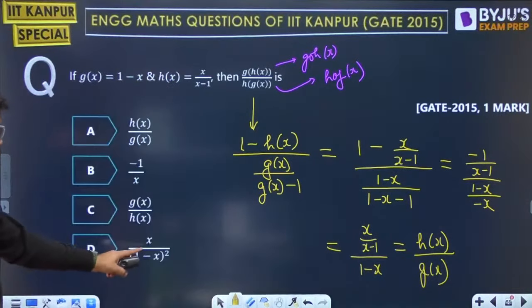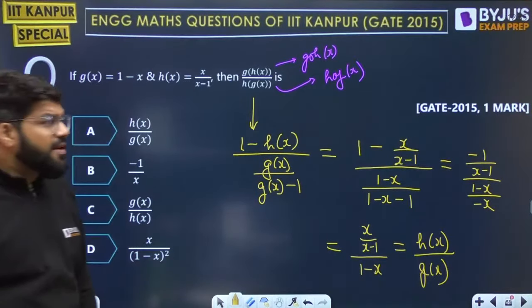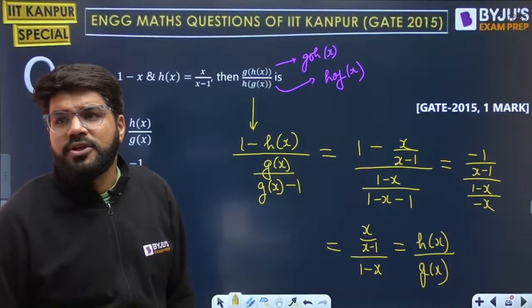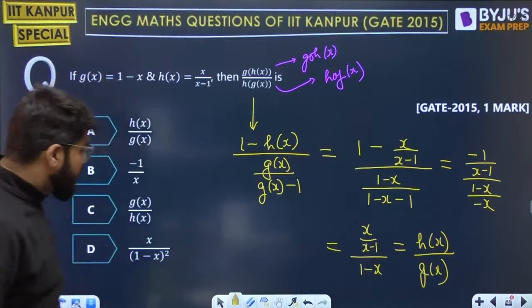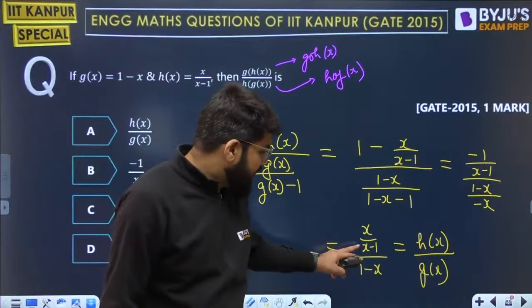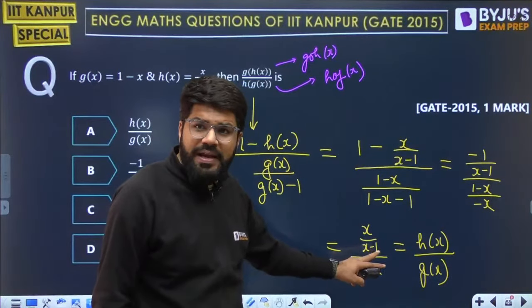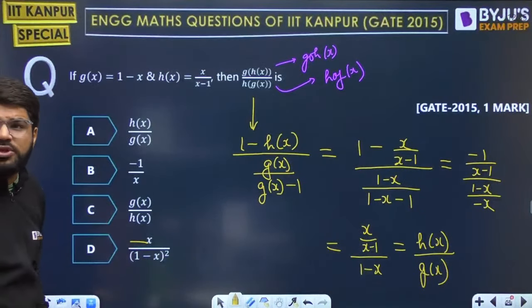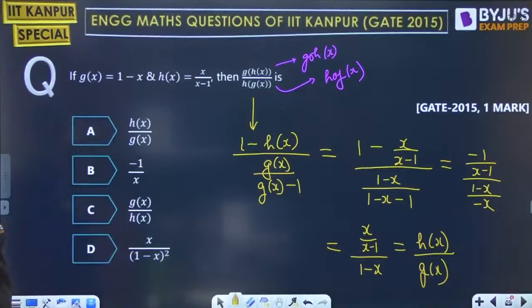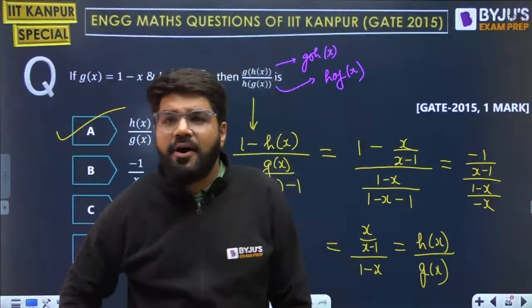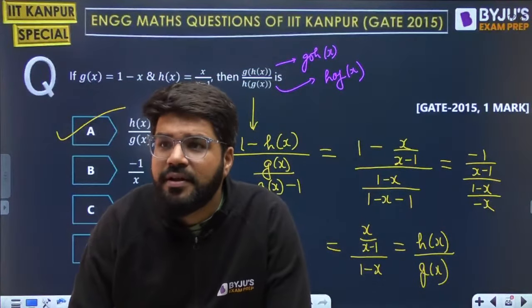No, D is not coming. Okay, for D it is going to come up as minus x. See, this question can easily misguide you a little bit and get you into negative marking. Anirudh, Rohit, Ashok, all of you are saying D. It is not D. For D, it has to be minus x upon 1 minus x whole square. Minus x, here x minus 1, here 1 minus x. So you have to make this into minus of 1 minus x, and the minus will be adjusted to the numerator. So minus x upon 1 minus x whole square. If that was the option, then this could match. Right now, the correct match is h upon g, option number A. Correct? Slight error some of you have made. Okay.